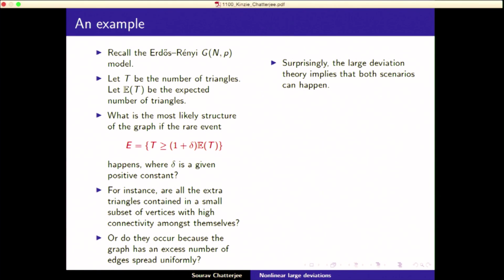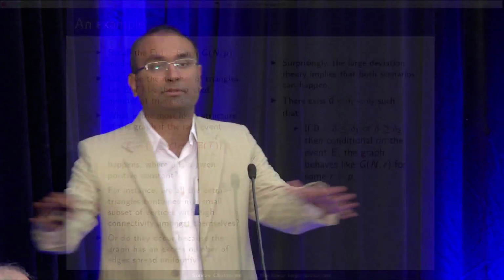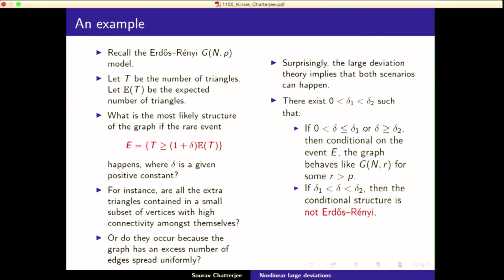Surprisingly, the theory implies that both scenarios can happen. Okay, so that was a surprise to us. More precisely, it's the following. I'll say it in words in the next slide, but let me say it in math in this slide. There exist delta 1 and delta 2, 2 numbers, so that if delta is between 0 and delta 1 or bigger than delta 2, then conditional on this event, the graph just behaves like a homogeneous graph. It just behaves as if there were an extra number of friendships or edges spread out uniformly all over. On the other hand, if delta is between delta 1 and delta 2, then the conditional structure is different. Then there is a clustering.